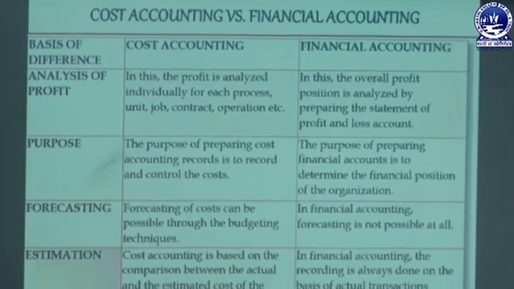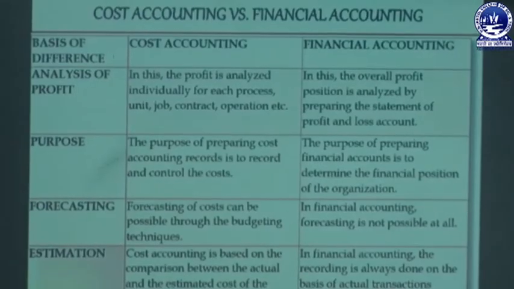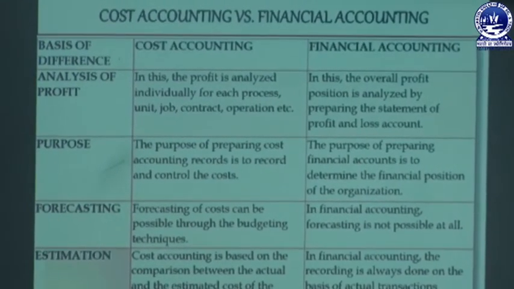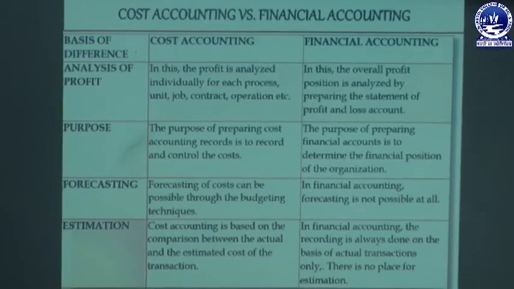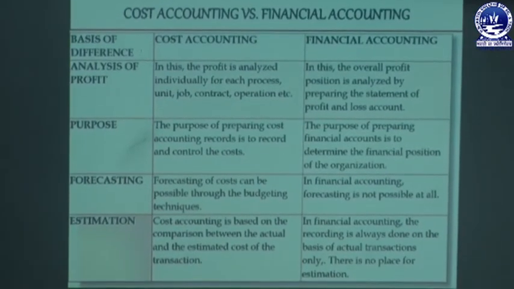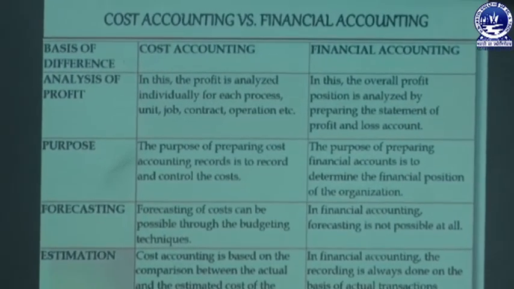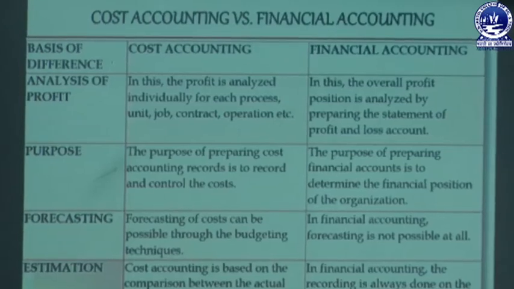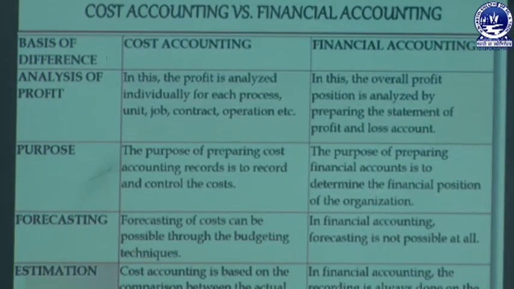Then the next part is profit analysis. In cost accounting, profit is analyzed individually for each process, job, contract or operation. But in case of financial accounting, the overall profit position is analyzed by preparing the statement of profit and loss account. That means in financial accounting, by preparing the profit and loss account, we can find out the net profit or net loss. Purpose. The purpose of preparing cost accounting is to record and control the cost. But in case of financial accounting, the purpose is to determine the financial position of the organization, which can be known by preparing a balance sheet.